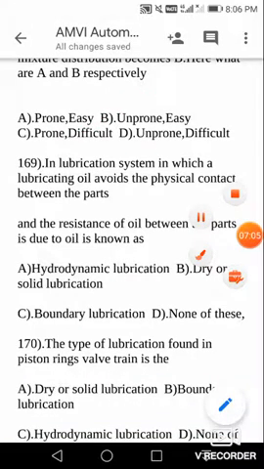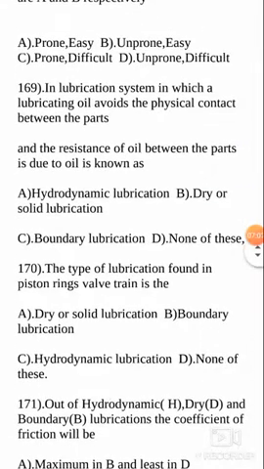Next question. In lubrication system in which a lubricating oil avoids the physical contact between the parts, and the resistance of oil between the parts is due to the oil, is known as. These definitions are very important. There are 4 or 5 lubrication systems: hydrodynamic lubrication, dry lubrication, boundary lubrication, wet lubrication, dry sump lubrication, etc. You should be in a position to distinguish between all these types of lubrication system.